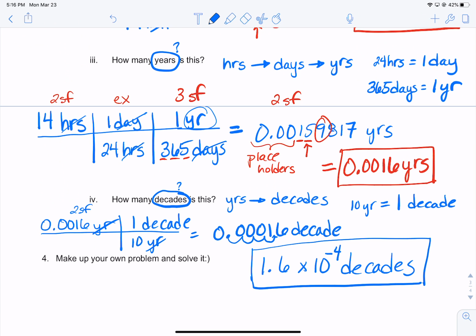All right, so as far as question number 4, I think now you might have an idea of how to set that up and have fun making up your own problem and solving it.